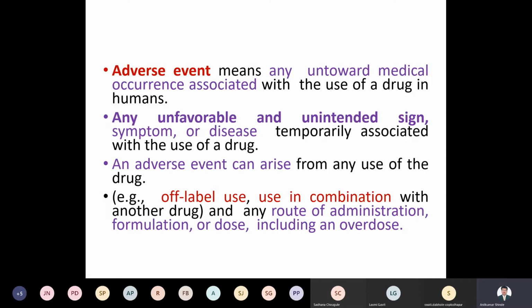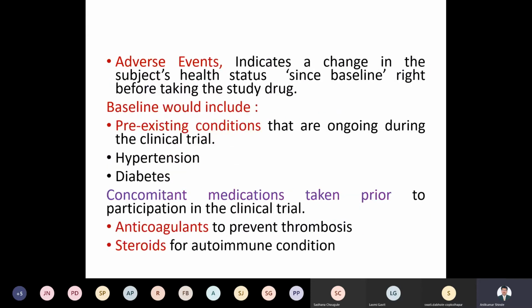And the use of drugs: there are various types of drugs, maybe off-label drugs, or maybe expired drugs. If you administer them, there may be a chance of adverse reactions. Using different combinations of drugs, concomitant drugs, may cause different reactions. If you have changed the route of administration, the formulation, the dose, or if you are overdosing a particular patient, there will be chances of adverse events. So there are different possible causes of adverse events.